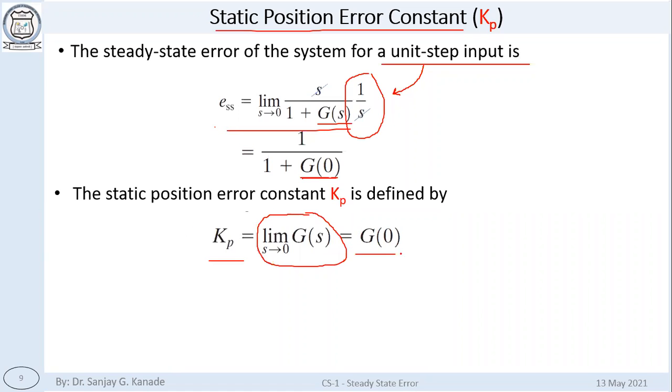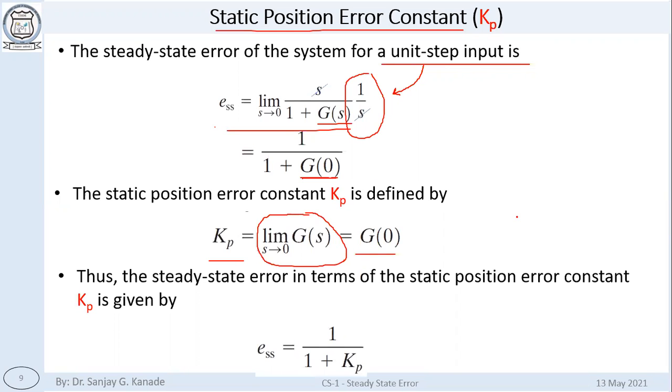So this is defined as Kp. This value is defined as the static position error constant Kp. P for position. K is a generic term for the error constant. Okay, P for position error constant. Okay, so Kp is equal to limit s tends to 0 of G of s, and it can also be denoted as G of 0. Okay, so now if you look here, this is ESS, the steady state error, and this is Kp.